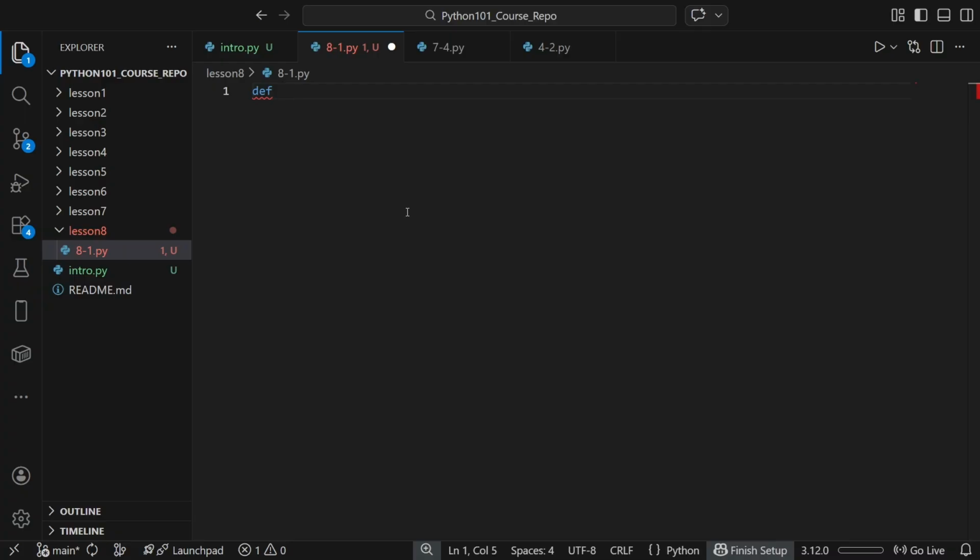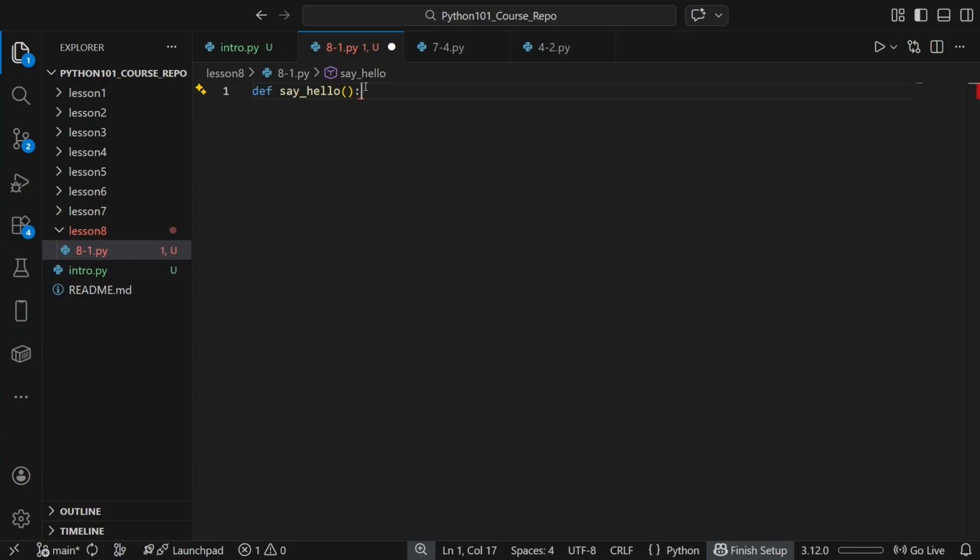Let's define a function called say hello. We define a function by putting the keyword def, followed by whatever you want the function to be called, parentheses, and then pass in whatever variables you'd like to use in your function. In this case, we don't need any variables because we're just going to be printing, so we can leave it blank.